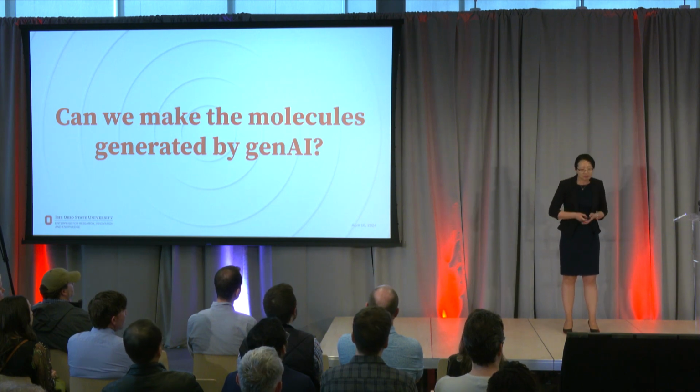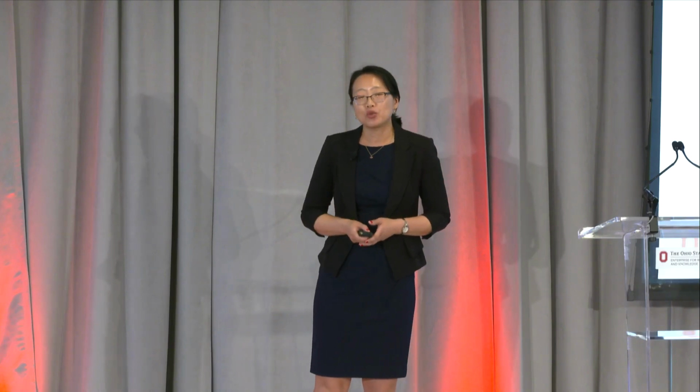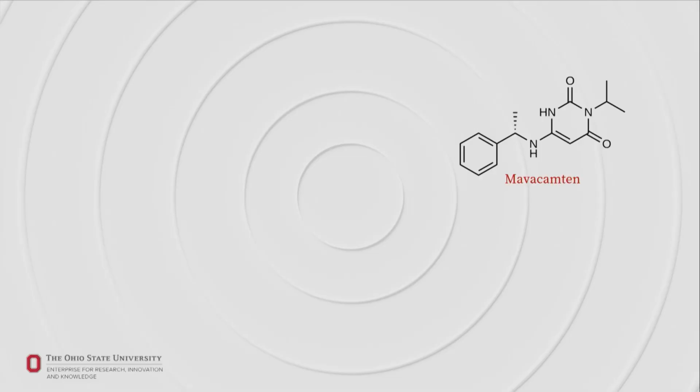You may wonder, it's generated, but can you really make them real, or do they just exist in AI fiction? Typically, chemists look for ways to synthesize a molecule, and they always have difficulty finding the best way to do so. But given generative AI, here we have a different solution. Let's take a look at this molecule, mavacamten, which is approved by FDA for treating hypertrophic cardiomyopathy.